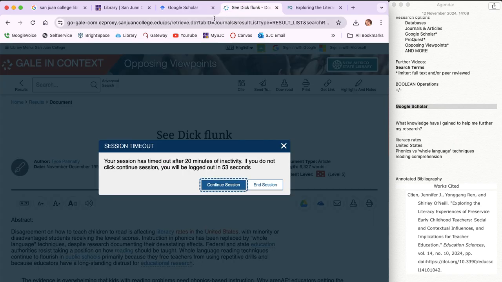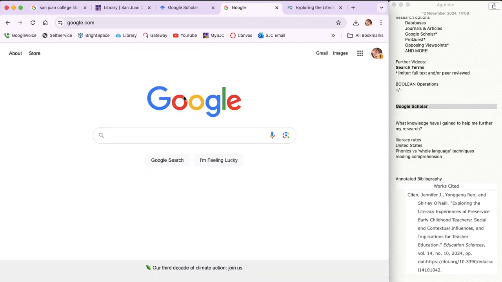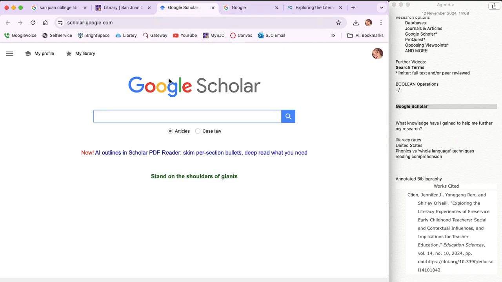If I open a page and I say Google, it's going to show me something like that. Or if I do Google search, notice that it just says Google. Even here in the address, in the tab, it says Google Scholar versus Google. So notice that it says articles or case law. So I'm going to start here.